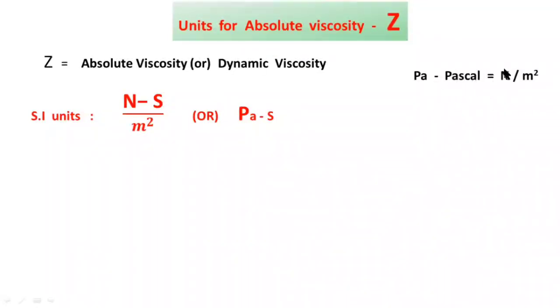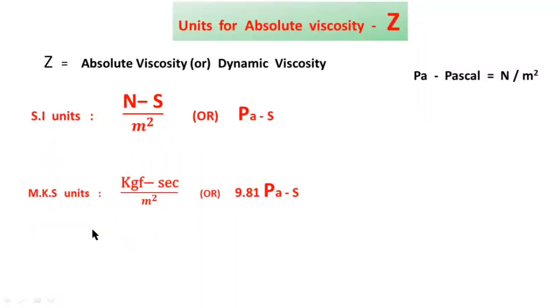Newton per meter square equal to 1 Pascal. Therefore, Newton second per meter square equal to 1 Pascal second. So Pascal second is also a unit for absolute viscosity. These two are SI units.